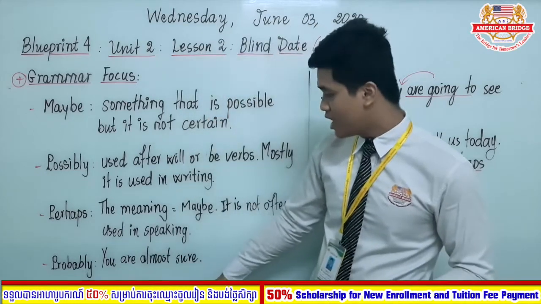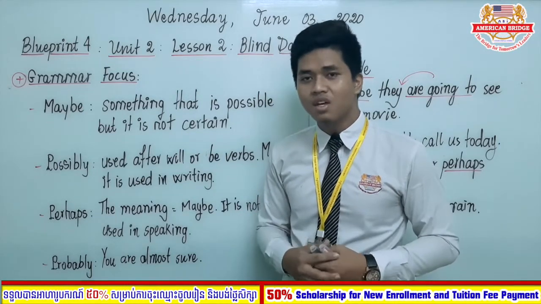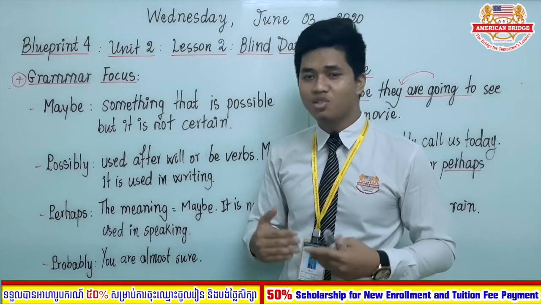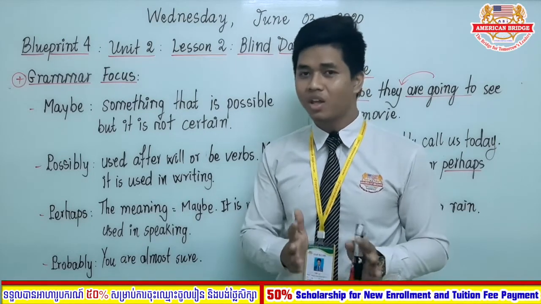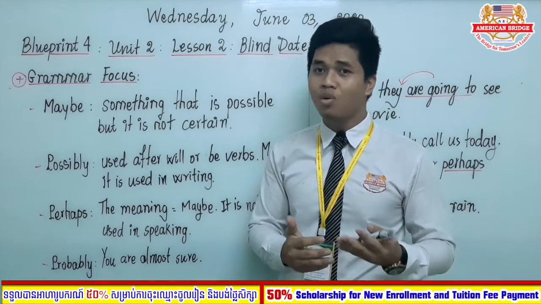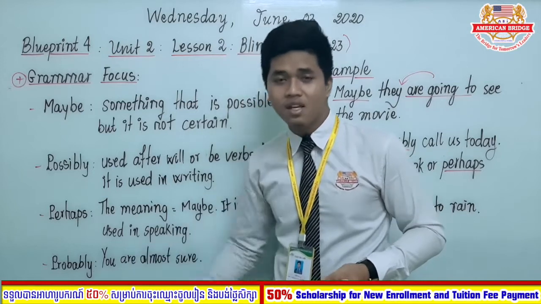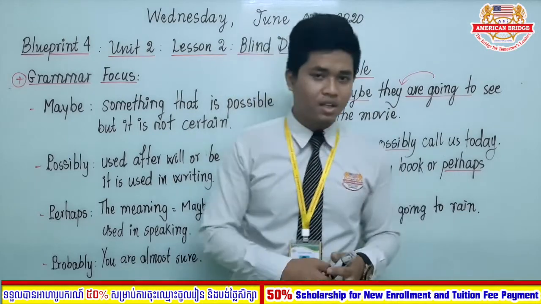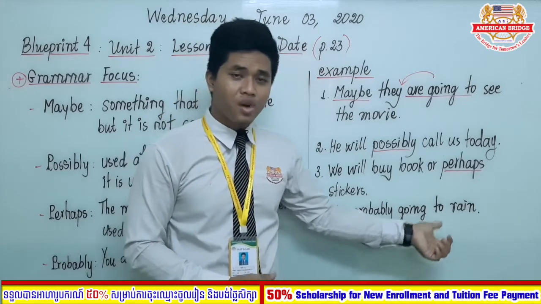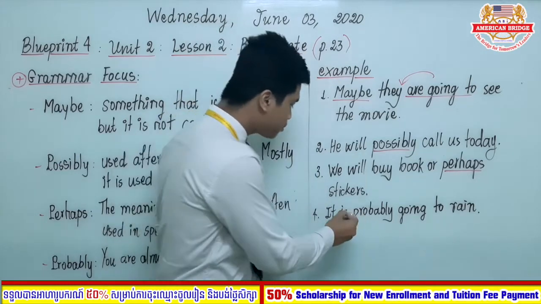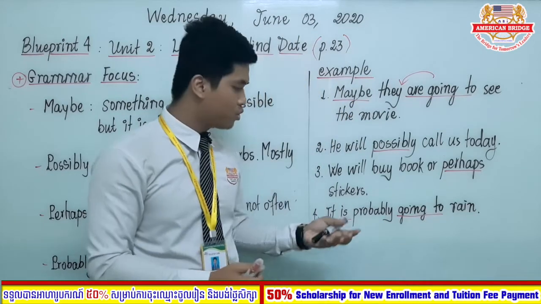So probably here, we use it to express our certainties. When you are sure that something is 99.99% will or is going to happen, you use probably. Okay, so it is an adverb. Let's look at the use here. It is probably going to rain. So the structure to use is going to or be going to.